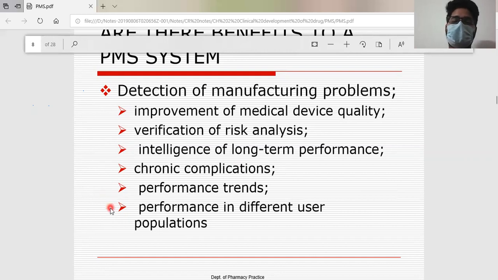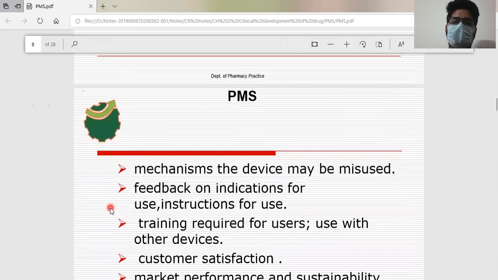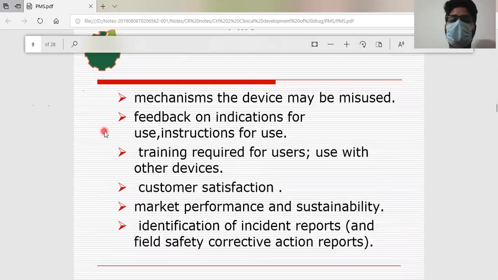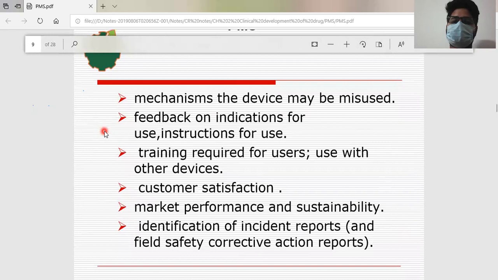Performance in different user populations like pediatrics, geriatrics, adults, pregnant women, and disabled, mentally disabled or labeled patients, vulnerable populations. Or the mechanism of the device may be misused, meaning how the device can be misused. Take the example of a drug like morphine or codeine, and how they are going to get misused. That one.